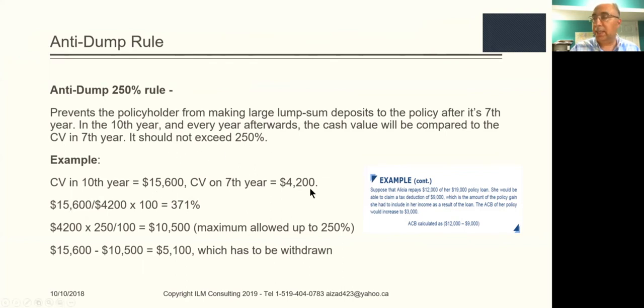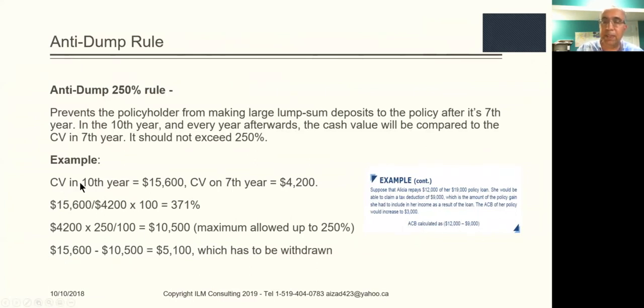Let's take a look at this example. Suppose Alicia pays $12,000 of her $19,000 loan. She'll be able to claim a tax deduction of $9,000, which is the policy gain. She had to include it in her income as a result of the loan. The ACV would increase to $3,000. So ACV, as we calculate, is simply $12,000 minus $9,000.